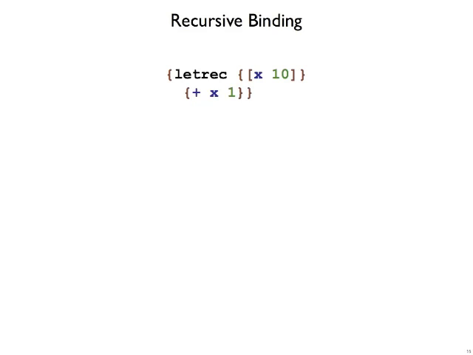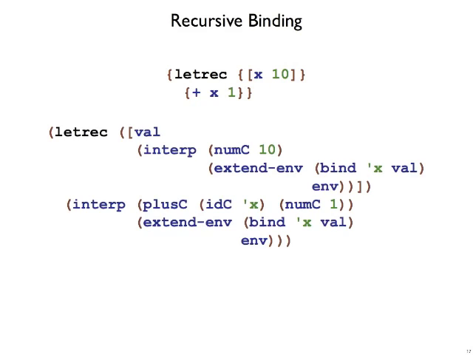So let's suppose we want to add letrec to our book language. Now, since we don't use x on the right-hand side here, this program should work out and should give us 11. And our first attempt to implement letrec might just lean on the letrec of PLAI typed, as we've done so many times before. And that would mean that as we interp the right-hand side, we do so in an environment that's extended to have the name that we are trying to bind.